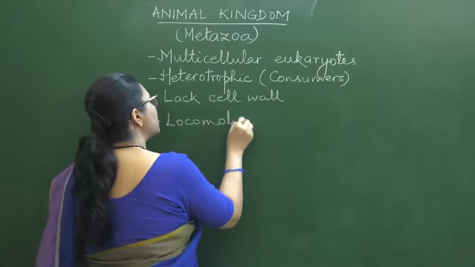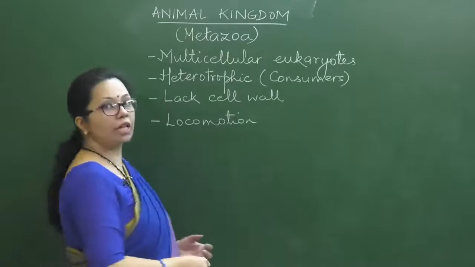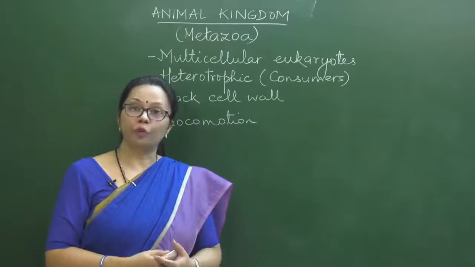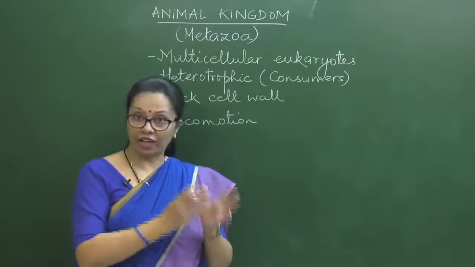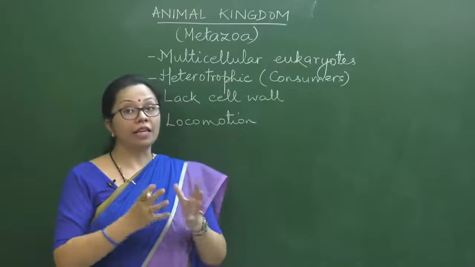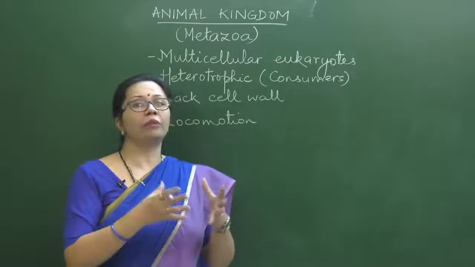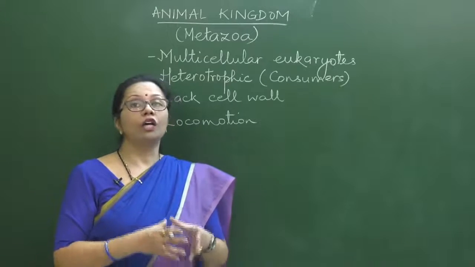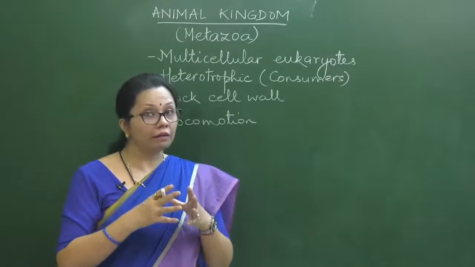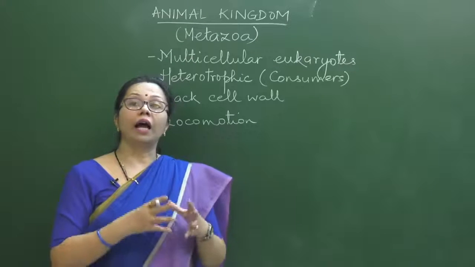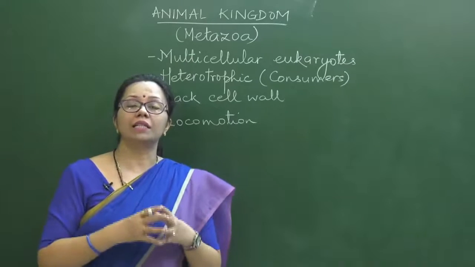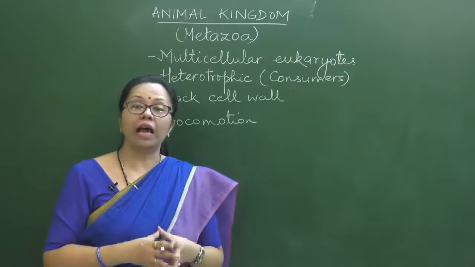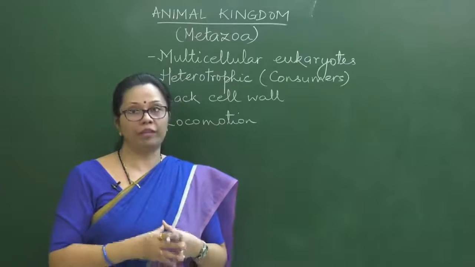Now as soon as I write locomotion, some people will have a doubt: sponges are sessile, attached to the substratum. Sea anemones and many other cnidarians are also sessile, they don't move. So let me clear this point: locomotion at least at some stage of life, even if that is true, we can take it as a characteristic feature of Animalia.